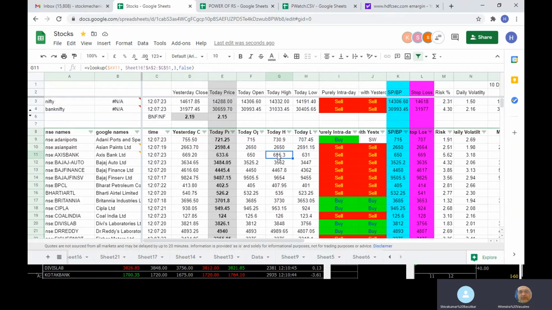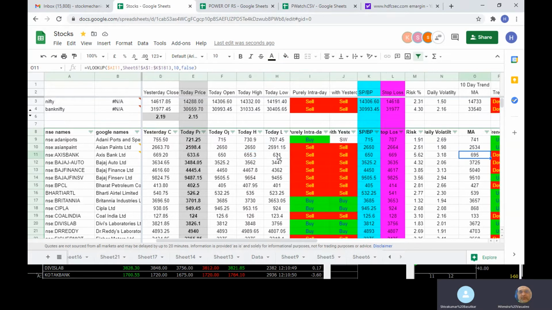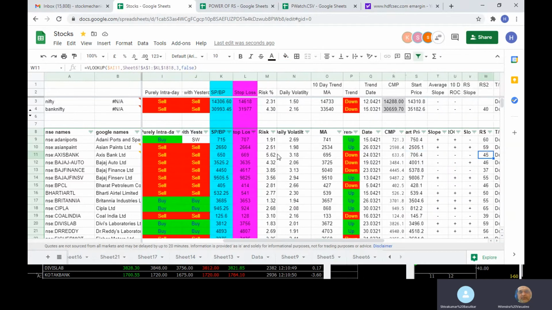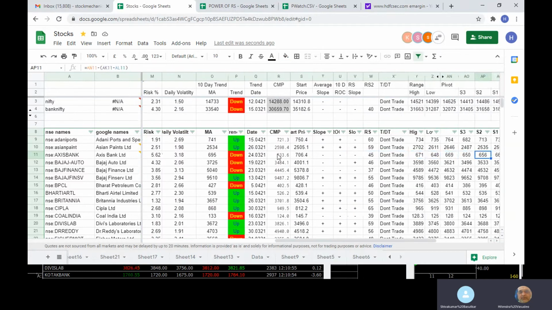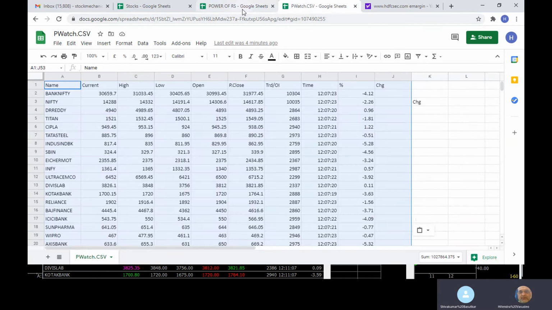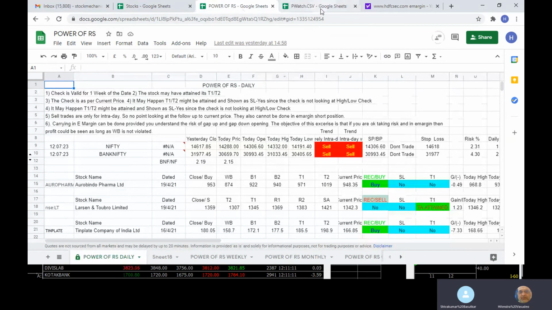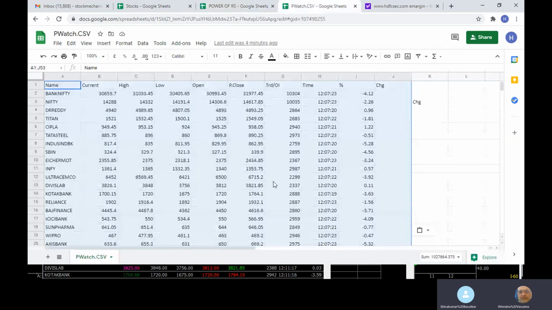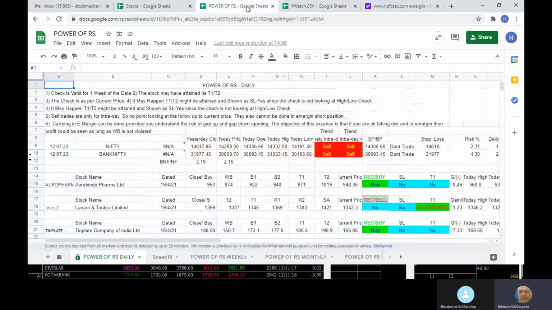Okay. I would be talking to 3 of my friends. If any one of them is interested, that is in Power of RS and this. Can you do it after the trading hours? Because for them Power of RS is a very easy product to implement. Nothing much to actually do. Not to me, to my other friends, if they are interested. Can you explain to them after trading hours? Both products. That we can do.